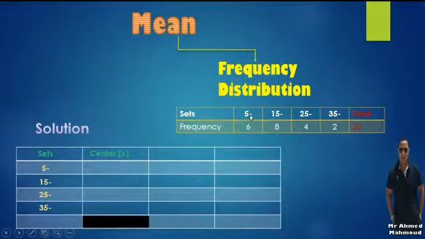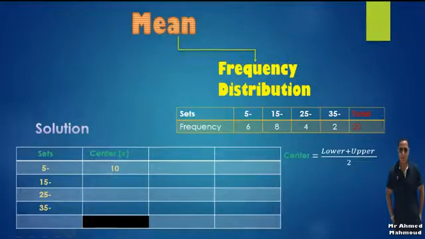You can find its center mentally, or, if you can't, we have a rule: the lower plus upper over 2, the lower boundary plus the upper boundary over 2. In the first one, the lower boundary is 5 and the upper boundary is 15, so the center equals 5 plus 15 over 2, which is equal to 10.